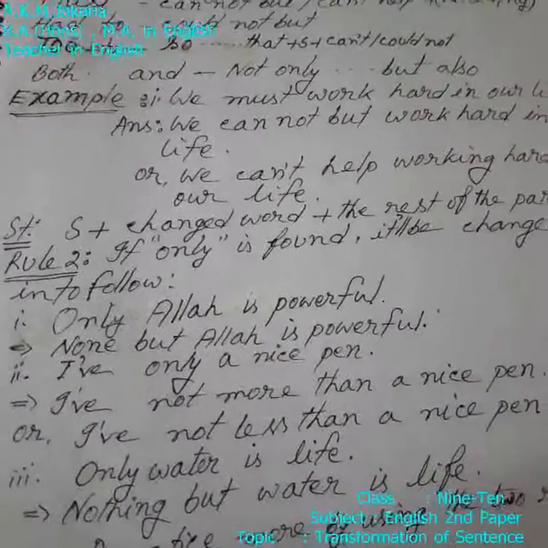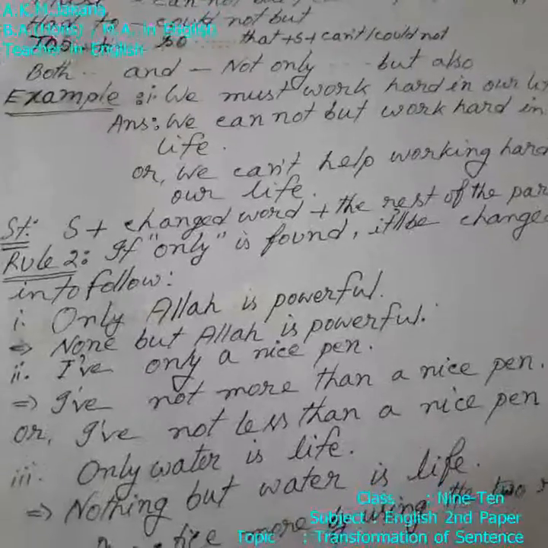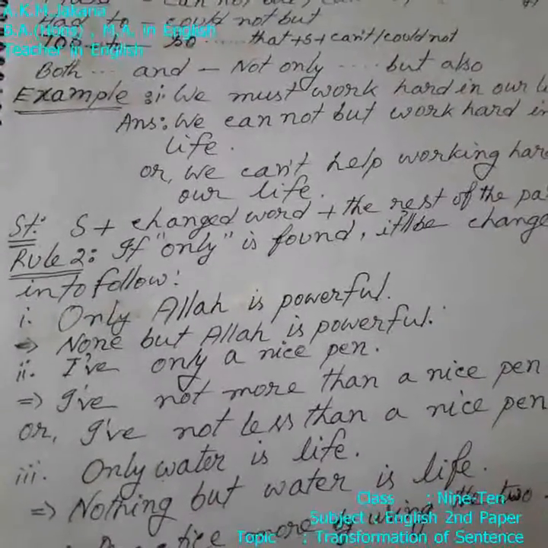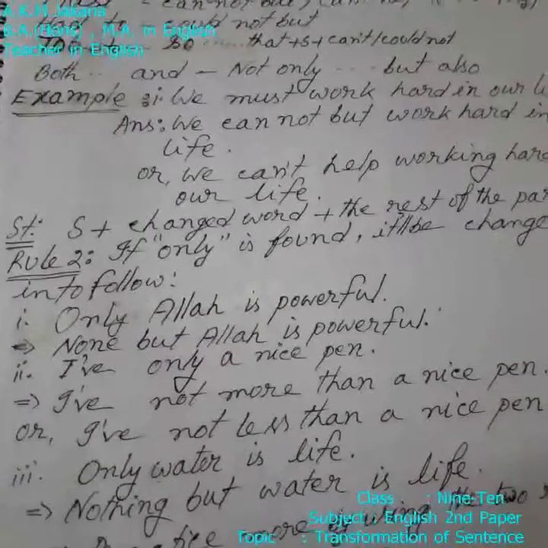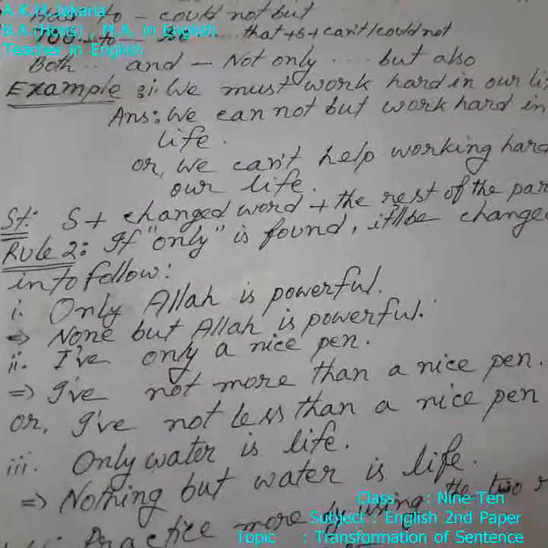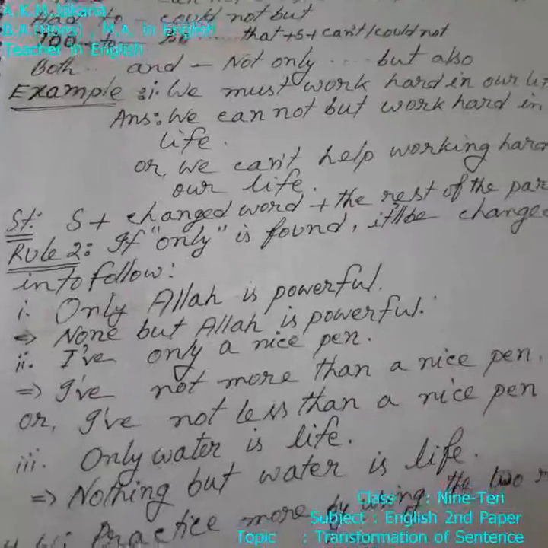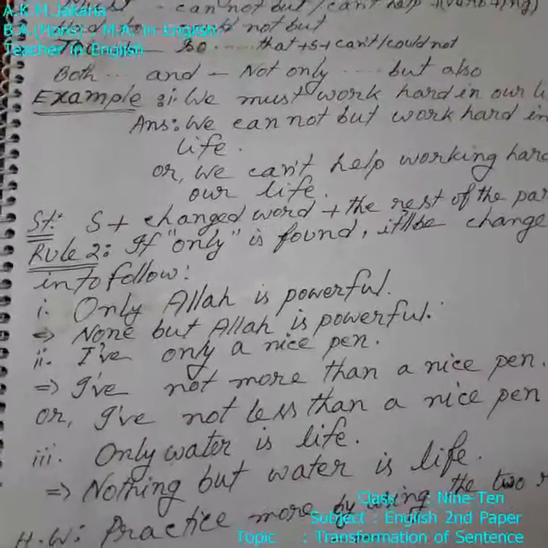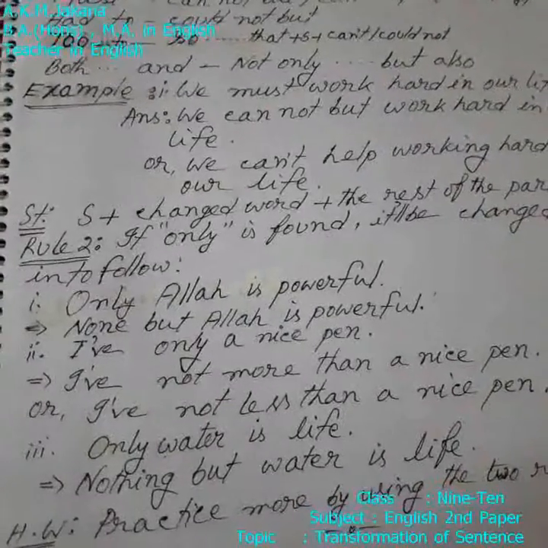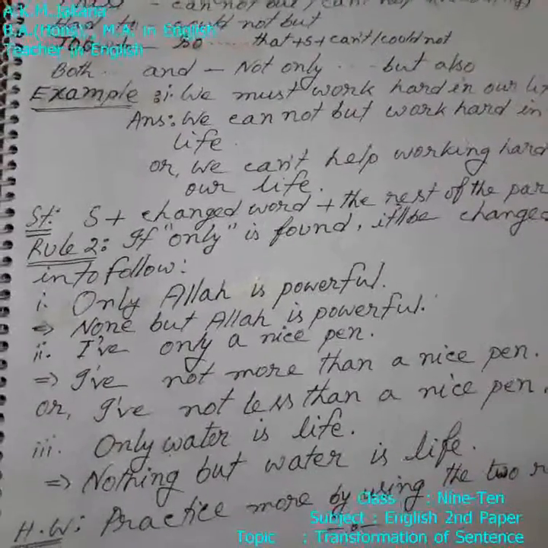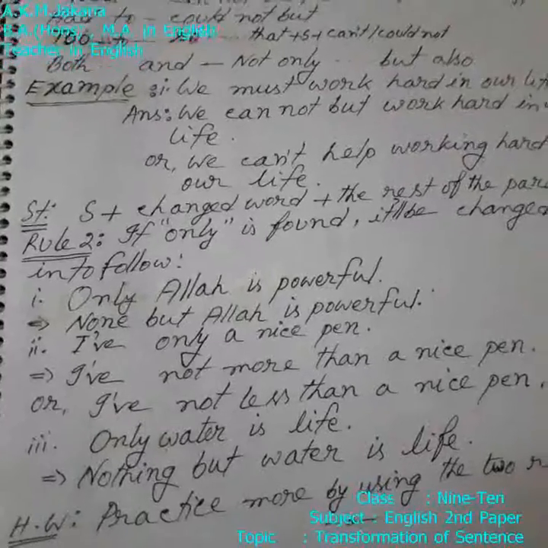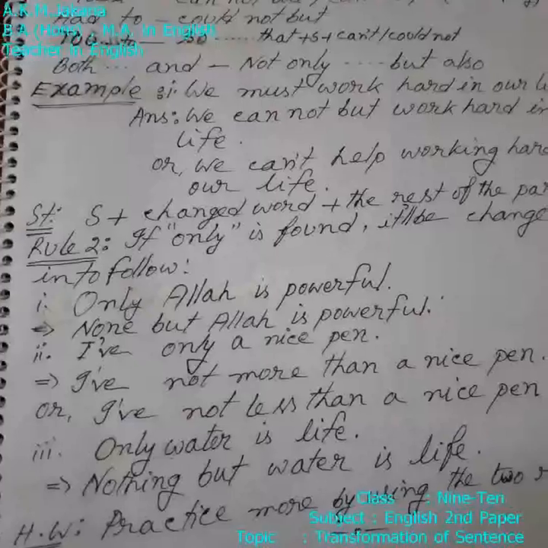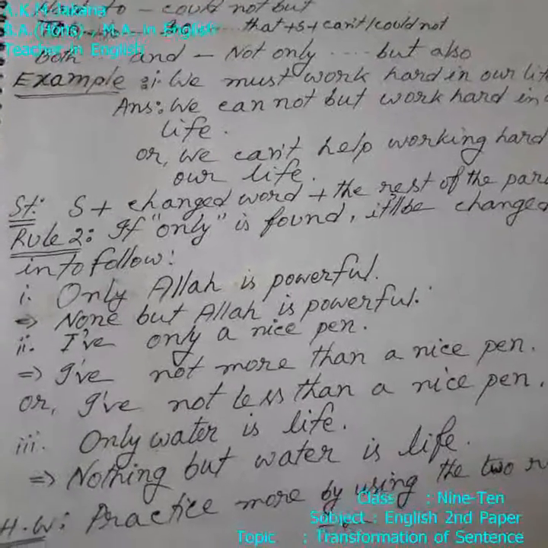Here you can see number. In the sentence we see number A. If we find any number in a sentence, we can change only to not more than or not less than instead of only. I mean, I have only a nice pen. The answer is I have not more than a nice pen, or I have not less than a nice pen.